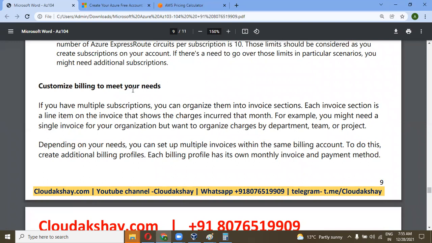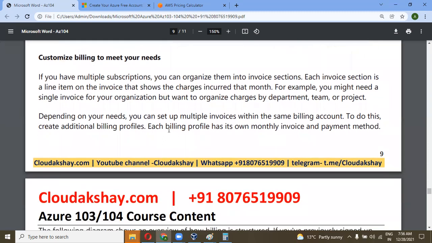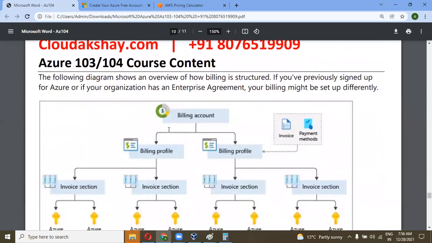We can also customize our bill related to our subscription, organization, or invoice sections. Each invoice section is a line item on the invoice that shows the charges incurred that month. For example, you might need a single invoice for your organization but want to organize charges by department or team. Once you receive the invoice, there are multiple items described in it for the multiple departments, teams, or projects.